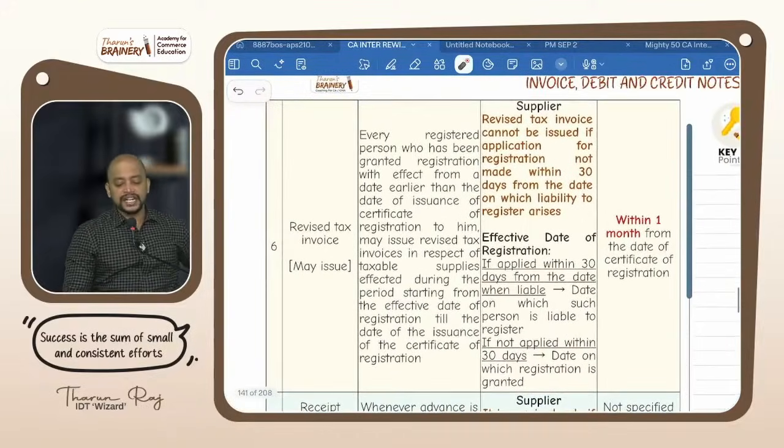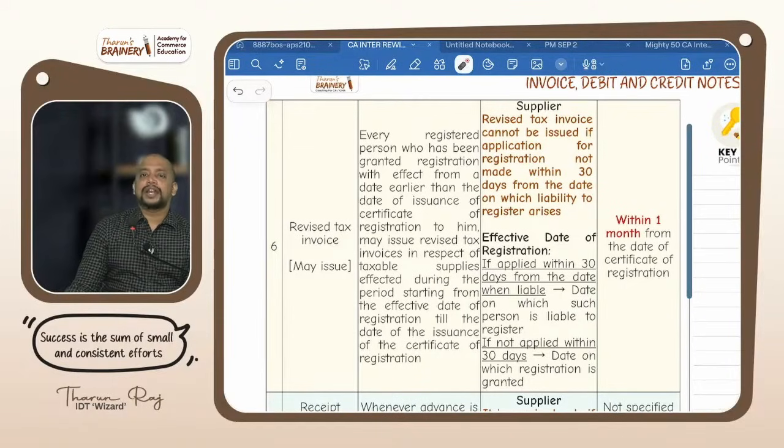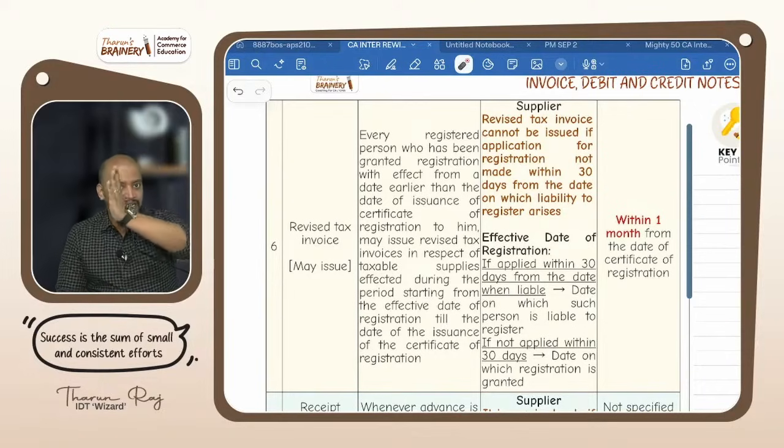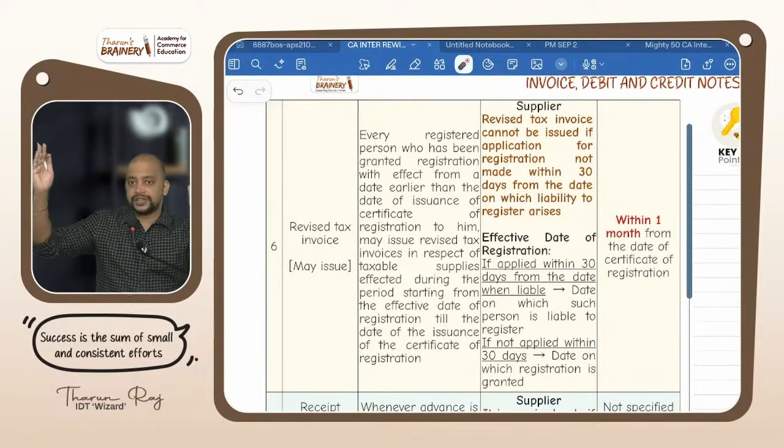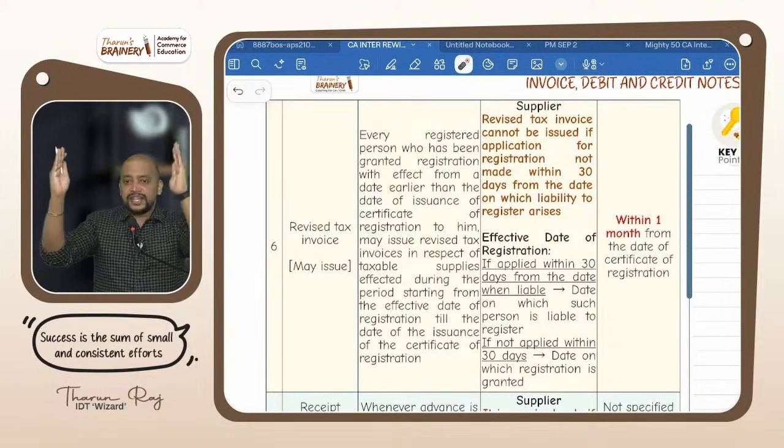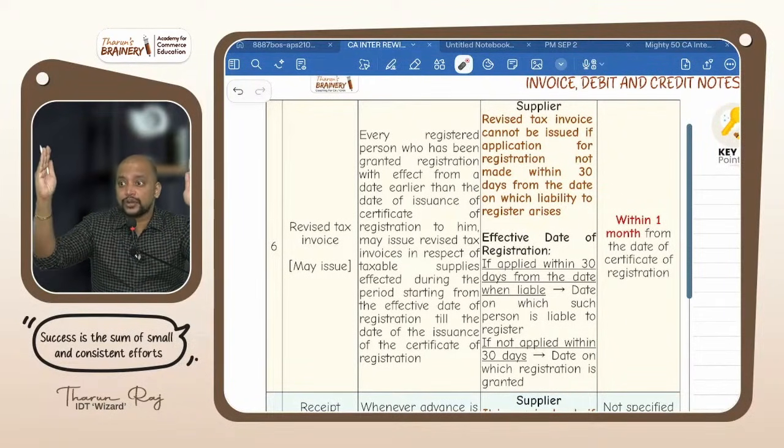Then look into revised tax invoice. Concentrate. You are liable to get registered on a particular date, and you made application for registration within 30 days, and you got the registration certificate. Between this time, which time? The date you are liable to get registered till the date you got registration certificate. Can you issue tax invoice for your taxable supplies?